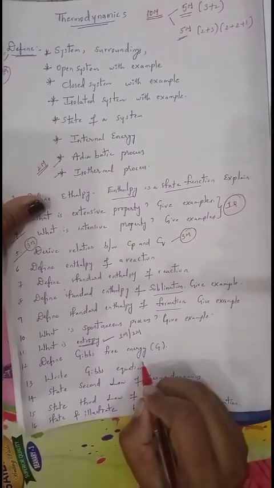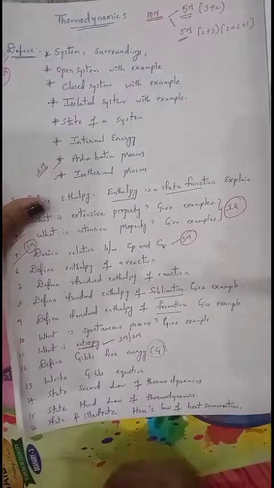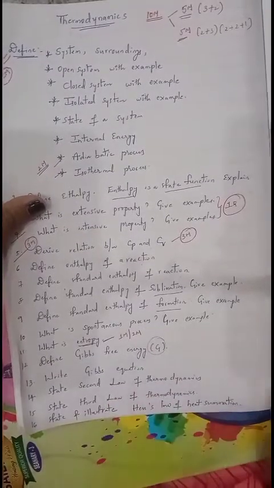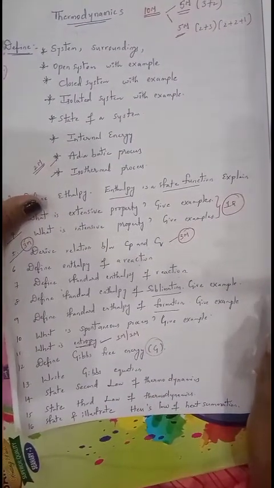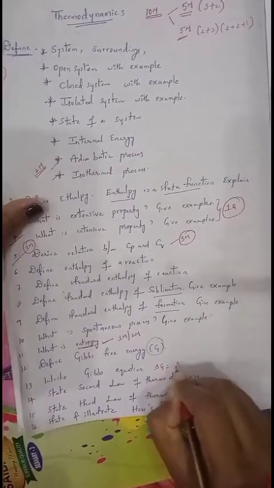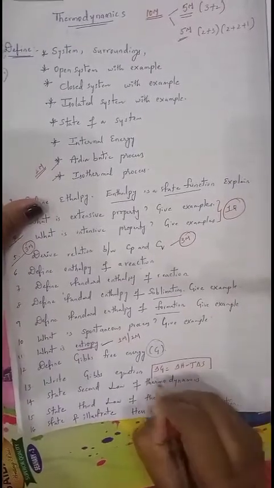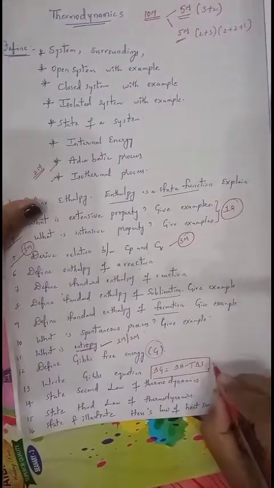Next, define Gibbs free energy. Gibbs free energy is given by the symbol G. Next, write the Gibbs free energy equation: delta G equals delta H minus T delta S. This is the Gibbs free energy equation, which is important for 1 mark.